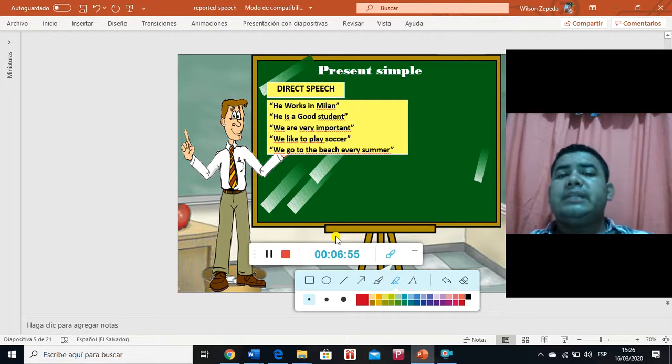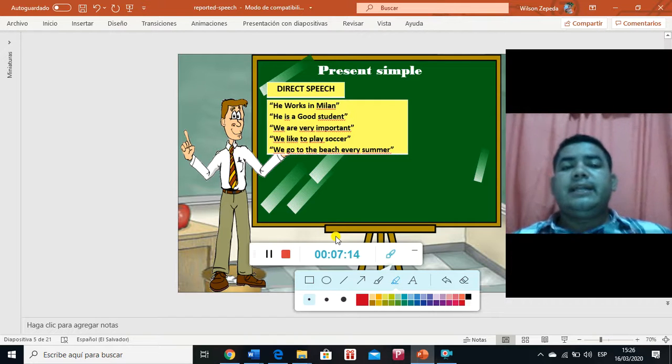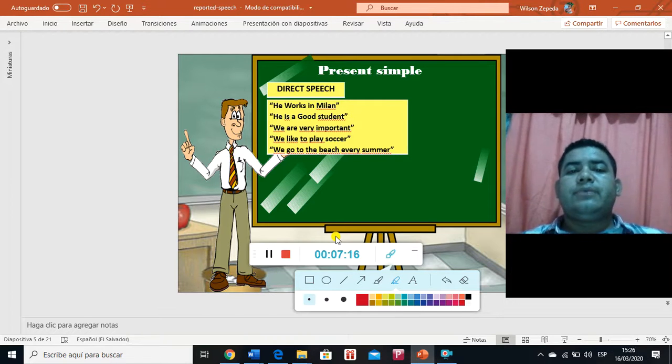So if the first sentence is he works in Milan, it means that the indirect sentence is going to be in simple past. We will start with the expression he said that he worked in Milan, right? And then the other one is he is a good student. He said that he was a good student. We are very important. He said that they are very important.